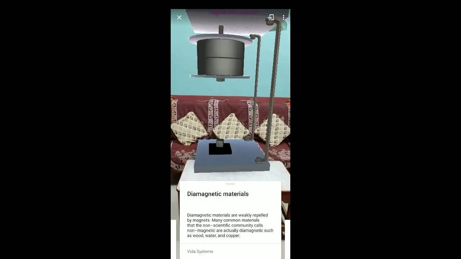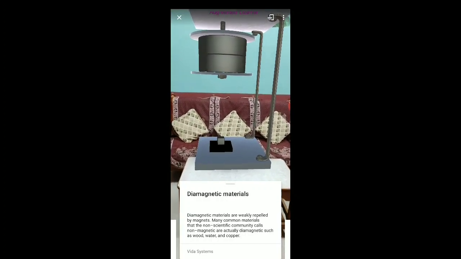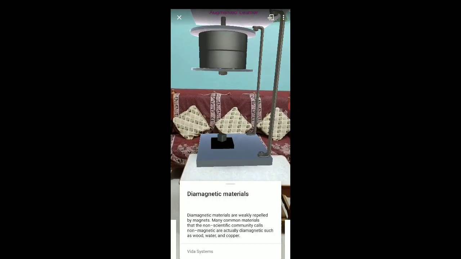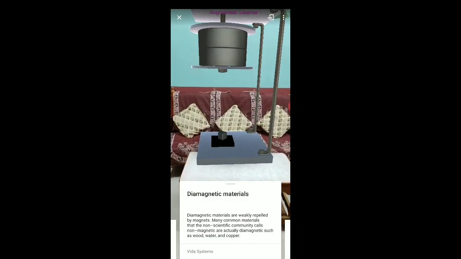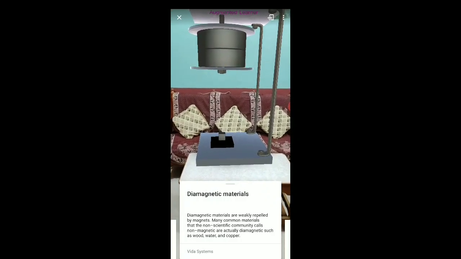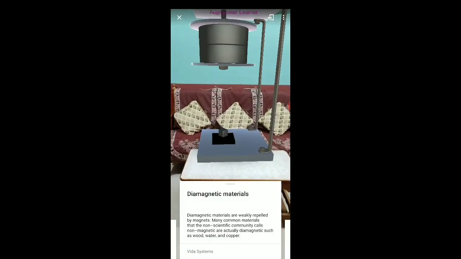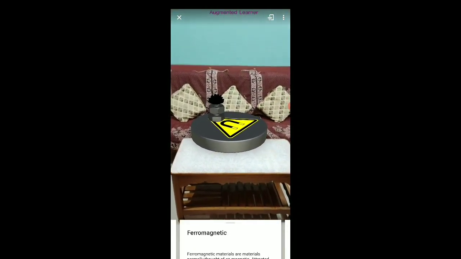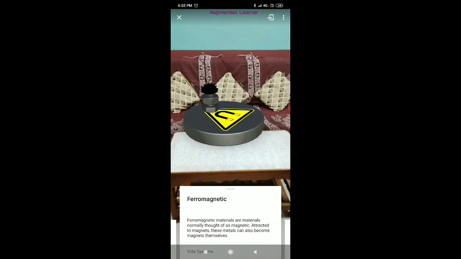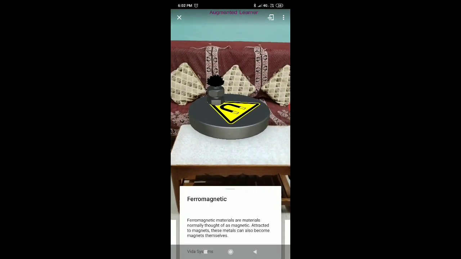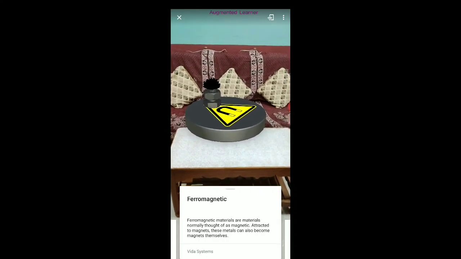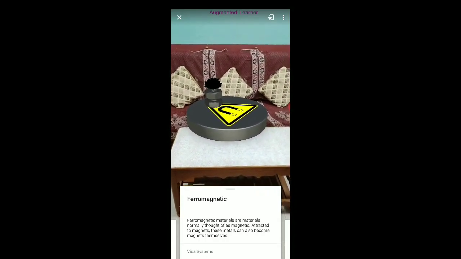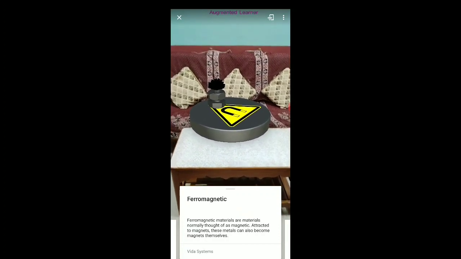Now we show types of magnetic material in a 3D diagram. First, diamagnetic materials. Diamagnetic materials are weakly repelled by magnets. Many common materials that the non-scientific community calls non-magnetic are actually diamagnetic, such as wood, water and copper. Next, ferromagnetic. Ferromagnetic materials are materials normally thought of as magnetic, attracted to magnets. These metals can also become magnets themselves.